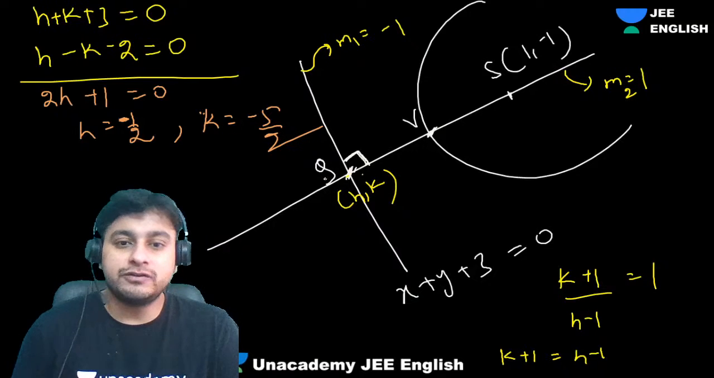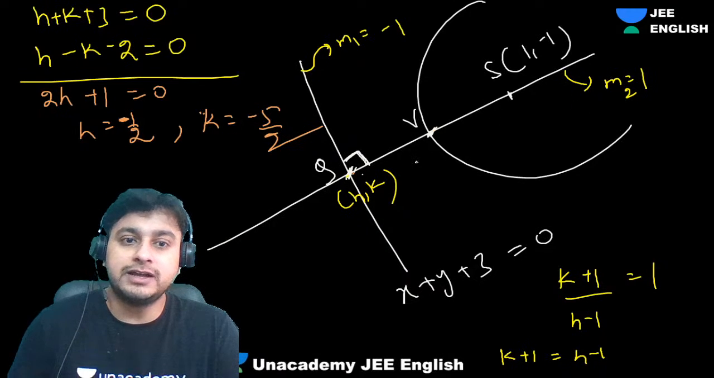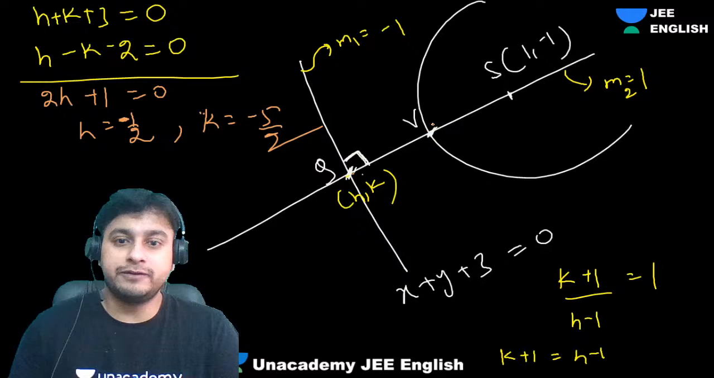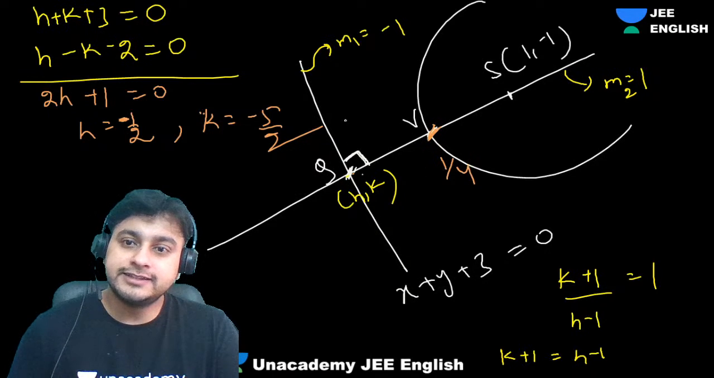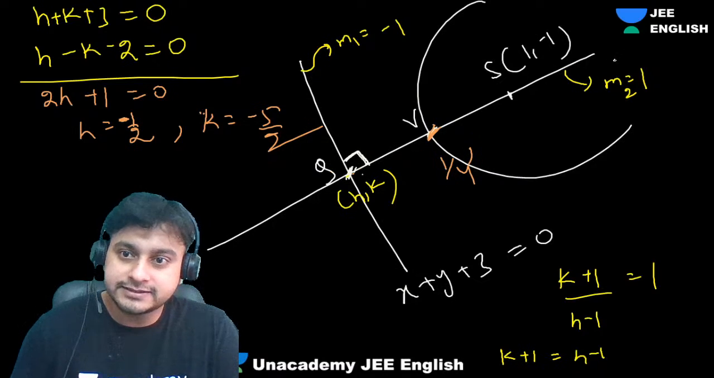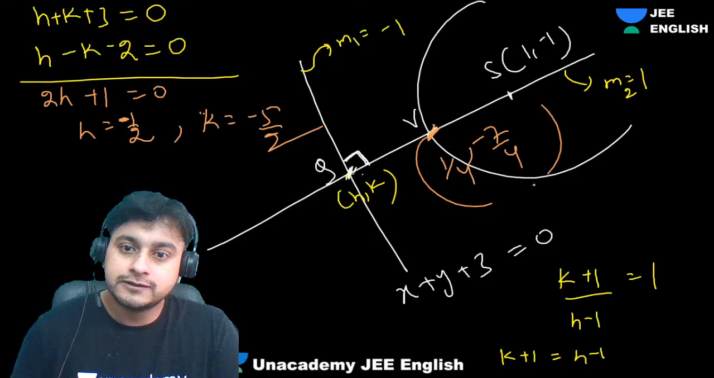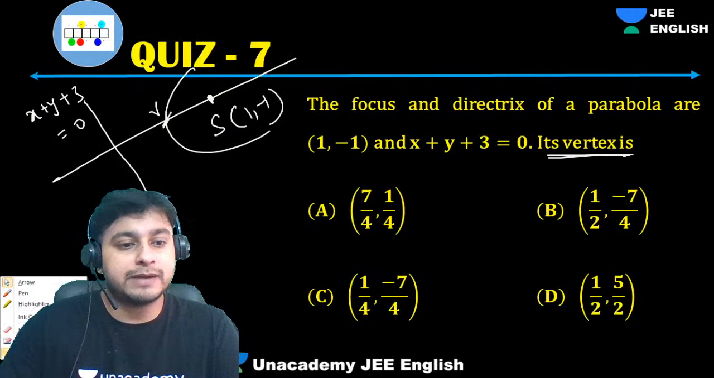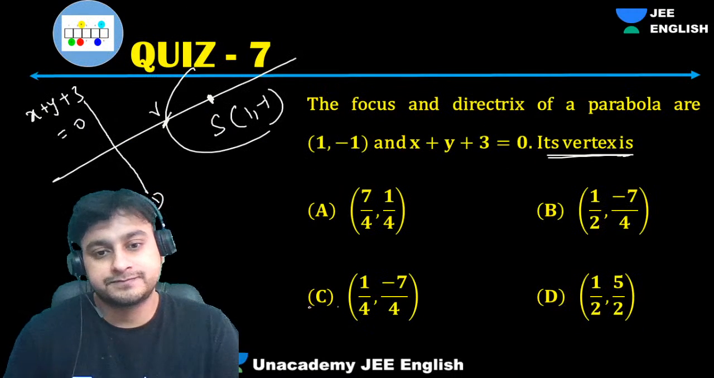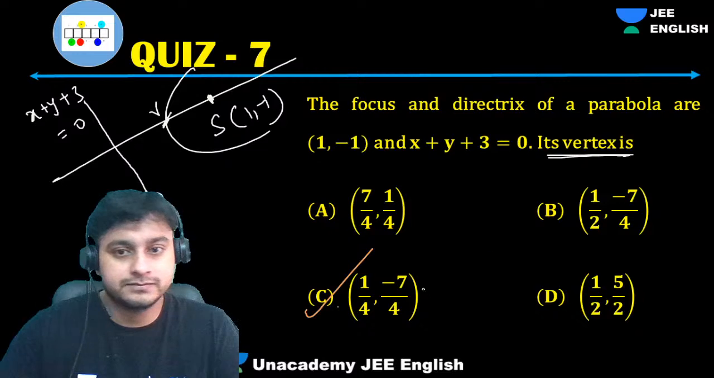So h, k, we got this point. Can we use the midpoint formula? Absolutely yes. So with the midpoint formula, you will be getting this point as 1 by 4, right? This plus this by 2, 1 by 4 comma, directly I can do here, this plus 1, so minus 7 by 4. That's the point. Simple midpoint formula. Got it? Easy. Understood? That's it. Okay, next.